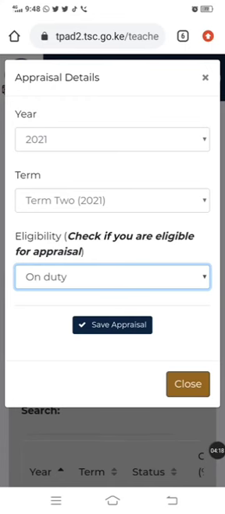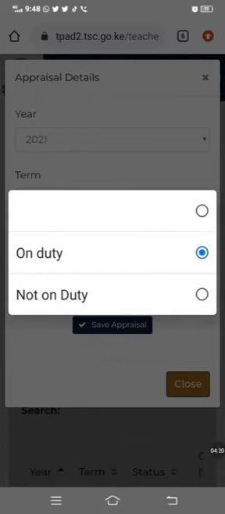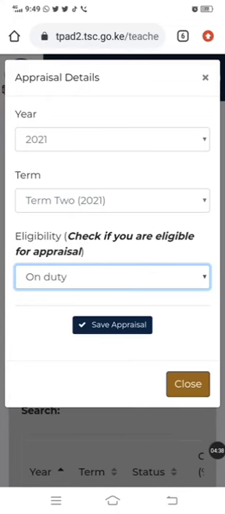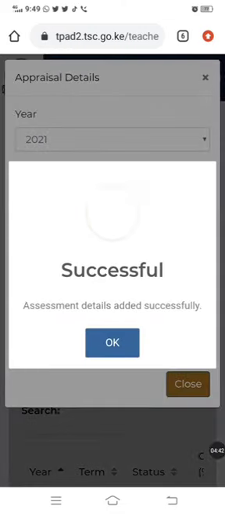If you make a mistake, let me go back. If you make a mistake of saying not on duty, your Tpad automatically closes. And now, if it was a mistake, you have to follow up with your head teacher, with your CSO. And it can be stressing, so be careful when you're selecting that. And again, you have to explain why it closed. So we are on duty. All of us are on duty. Then now we say save appraisal. Successfully saved. So I'm going to say okay.